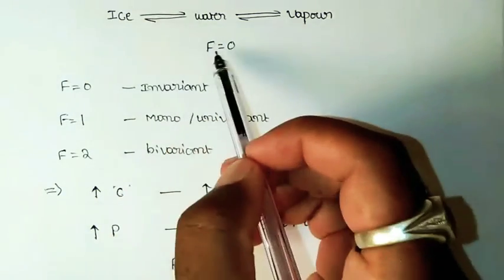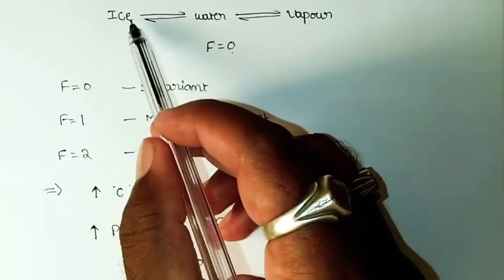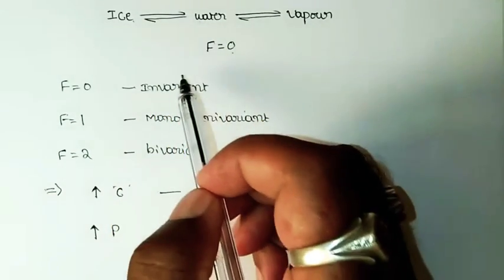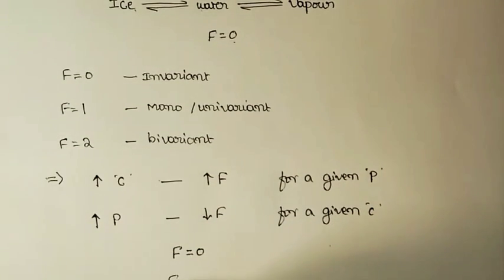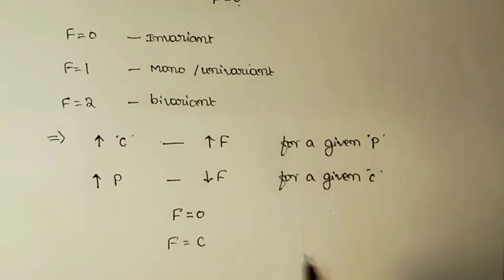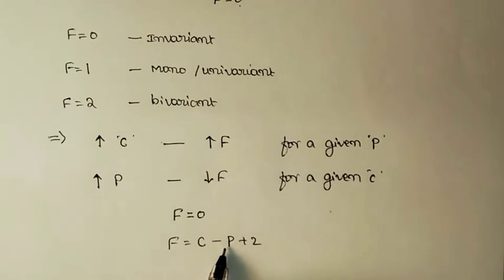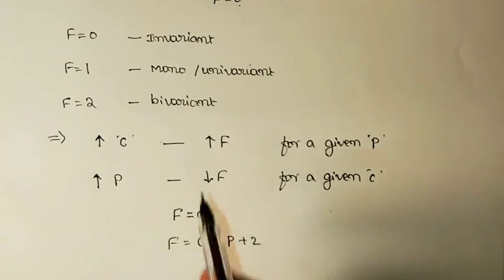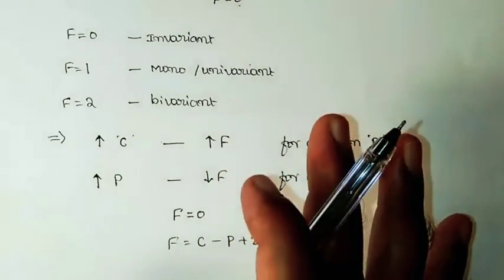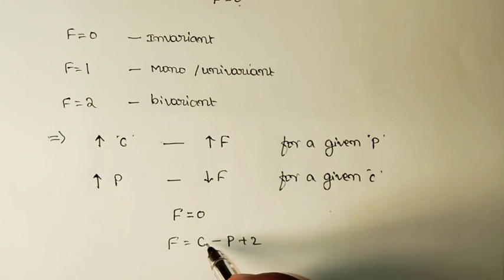You can notice over here, when the number of degrees of freedom is 0, all 3 phases are present, solid, liquid as well as gaseous form. So actually we have the phase rule, that is F is equal to C minus P plus 2. By observing the system, we can easily judge the number of phases, and by using the formulae or by observing the number of distinct chemical compositions, it is possible to count the number of components in a system.